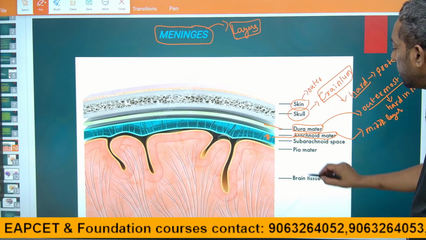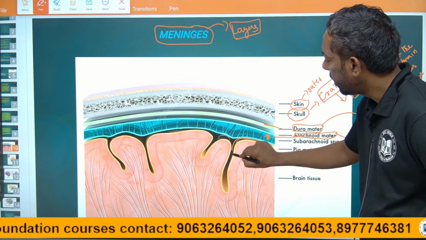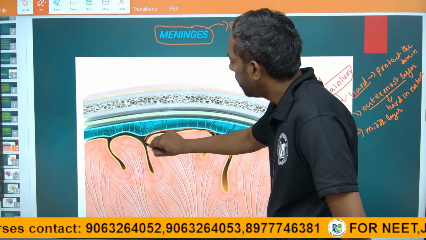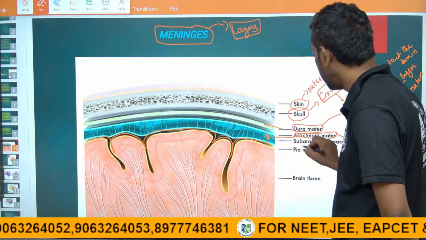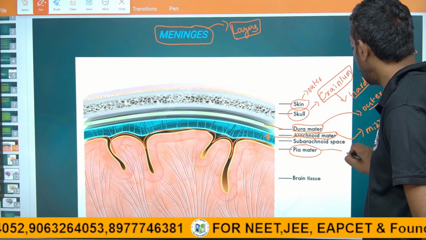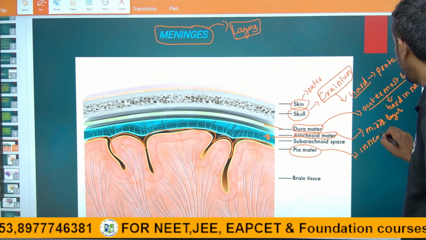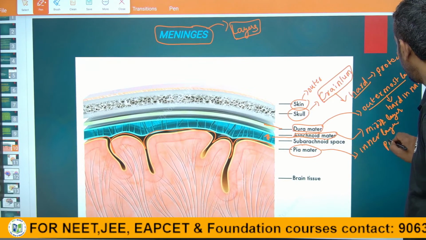And this is the inner layer, this dark inner layer, which has certain fluid, is the pia mater. Inner layer is the pia mater.